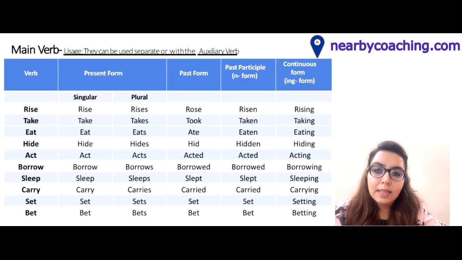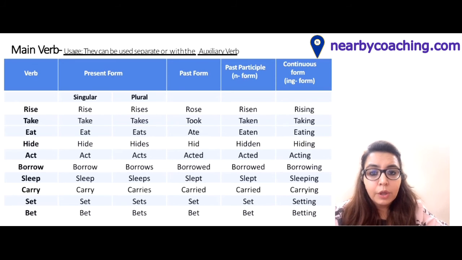There are other words like these. So in short, you'll have to remember and you'll have to learn all the main verbs by heart. I will give you a link of all the main verbs that are there. It's very difficult to actually learn them all at one go. So I would suggest that you learn 10 or 20 every day and practice them a lot.